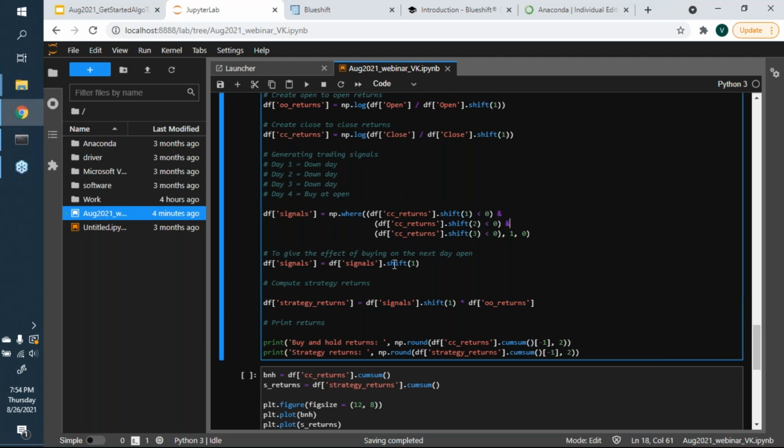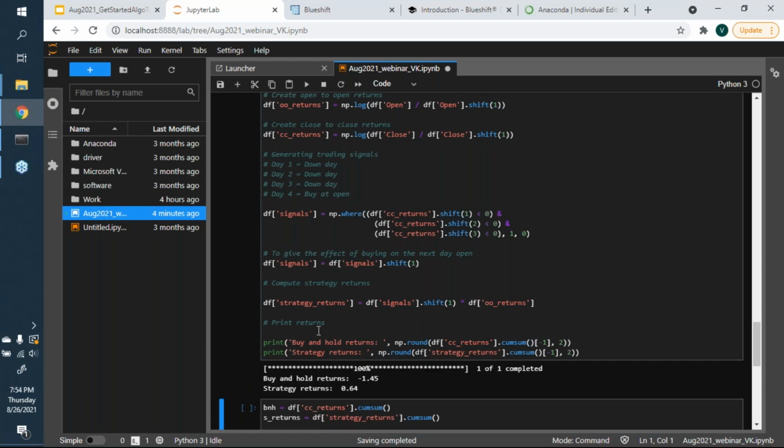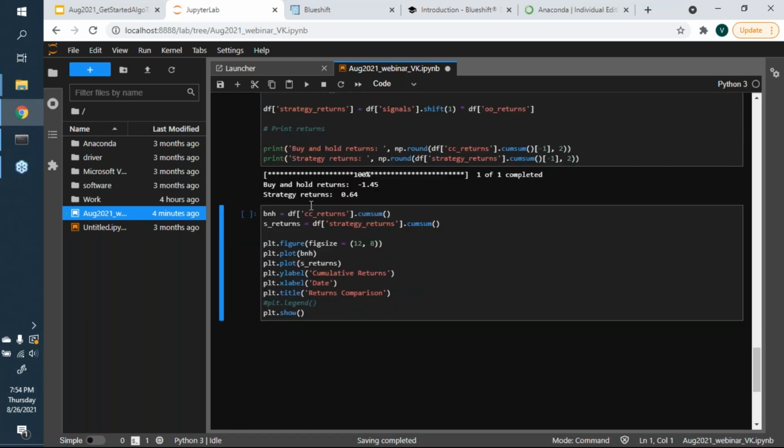However, the signal is going to be operationalized the next day, right? Because I'm going to buy on the next day, and that's essentially what I'm doing at the next step. And once I do that, I want to compute the strategy returns. So I do all of these operations, and it tells me that if I had done a buy and hold, I would have essentially lost money. And the strategy, on the other hand, is going to give me a return of about 64%, right?